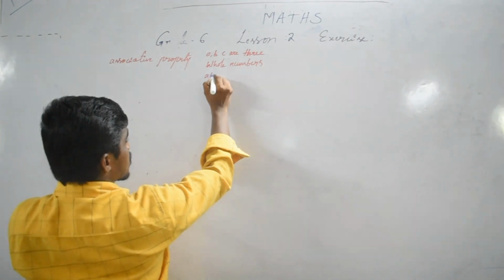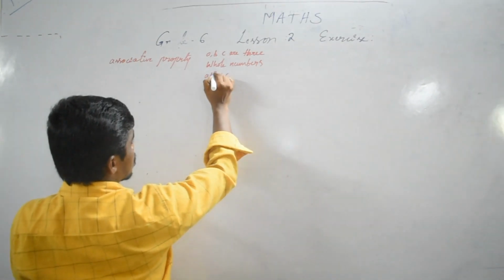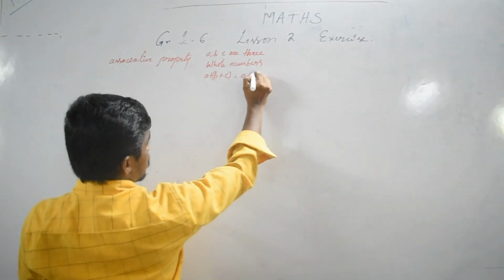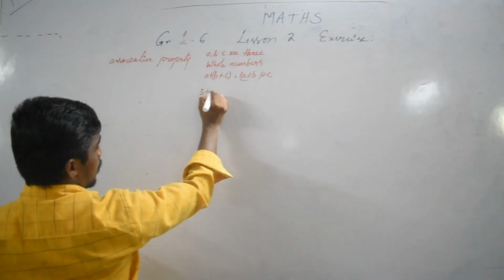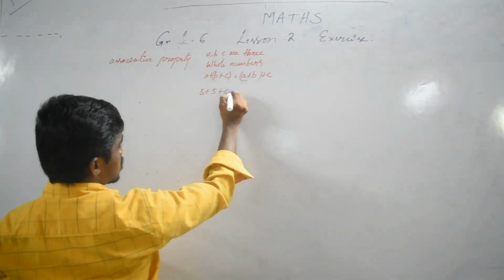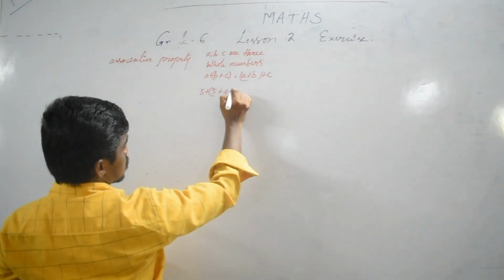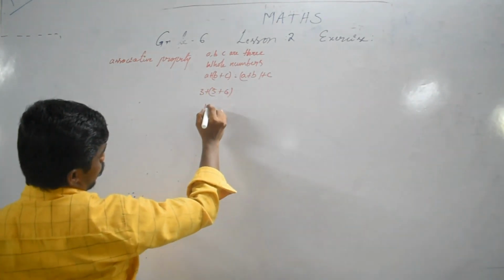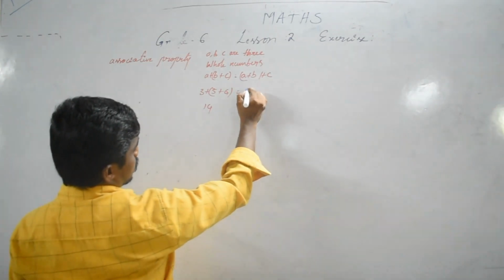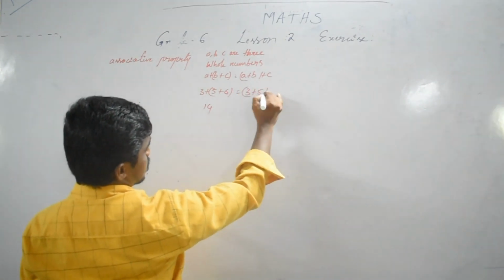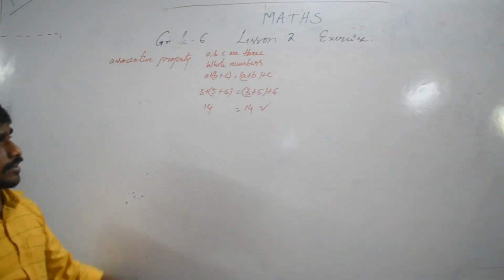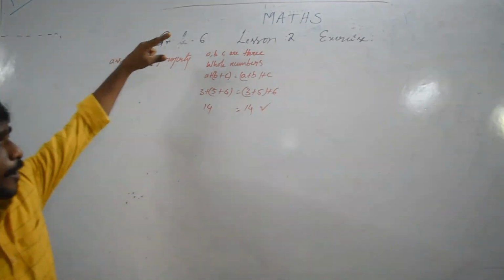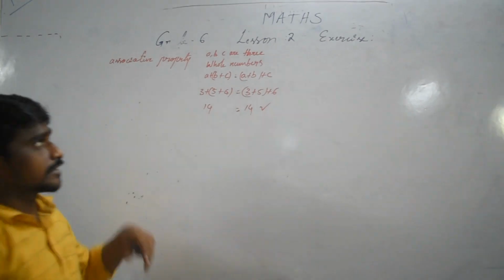So A plus B plus C is equal to A plus B plus C. So A value 3, B value 5, C value 6. So total 14. Here 3 plus 5 plus 6, 14. Both are equal. So the associative property, addition rule is satisfied.